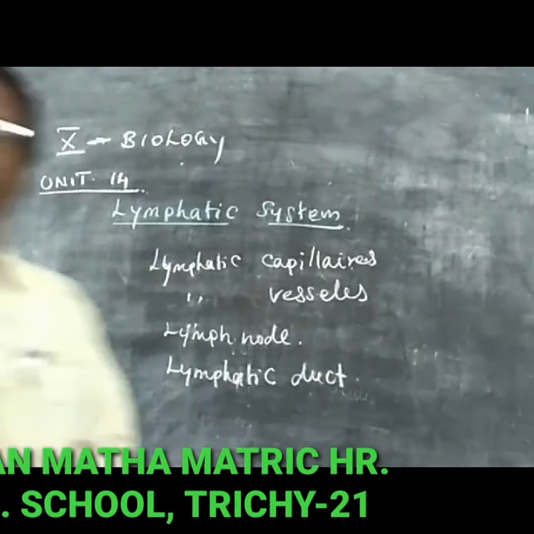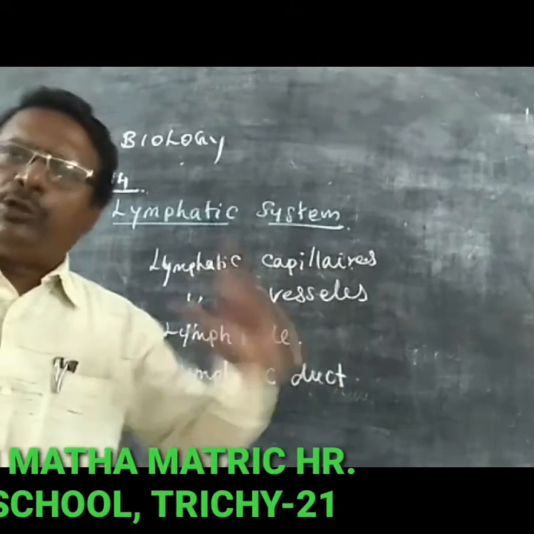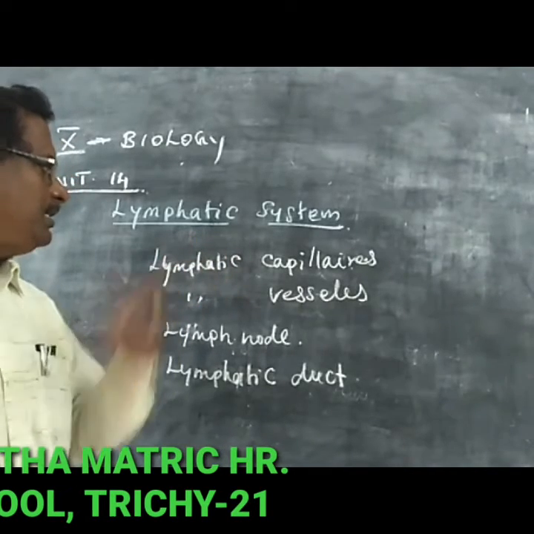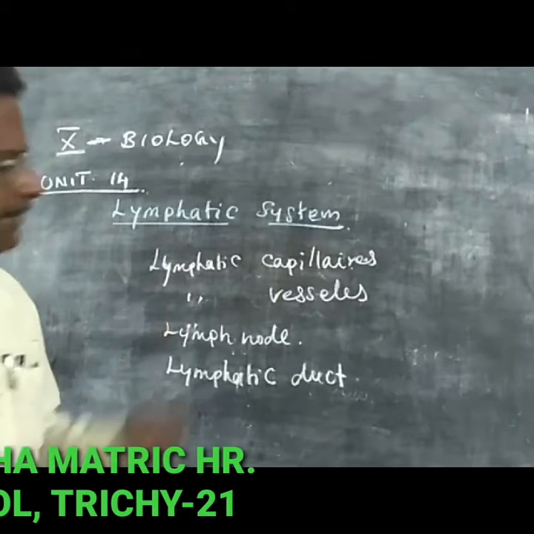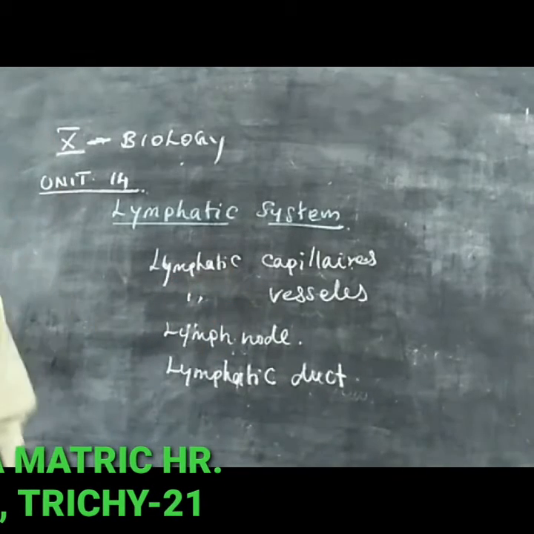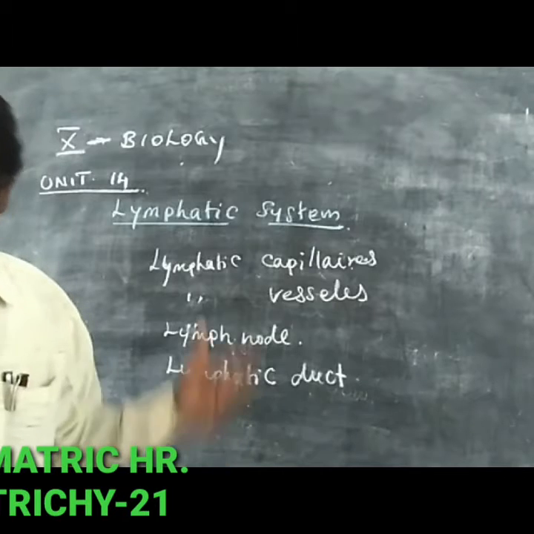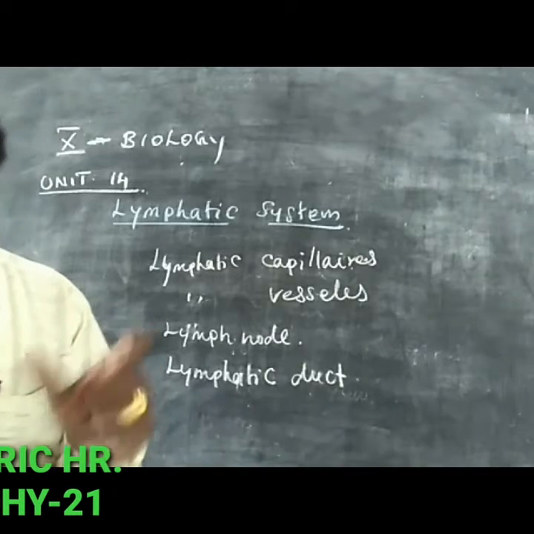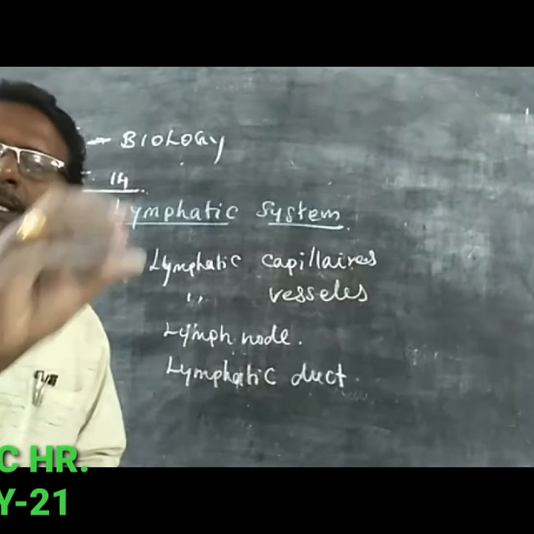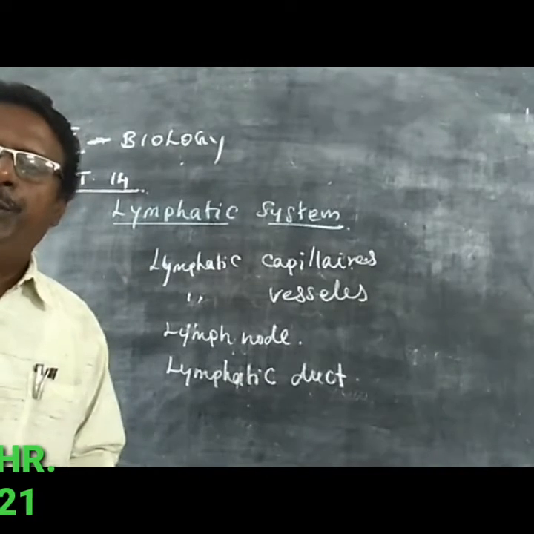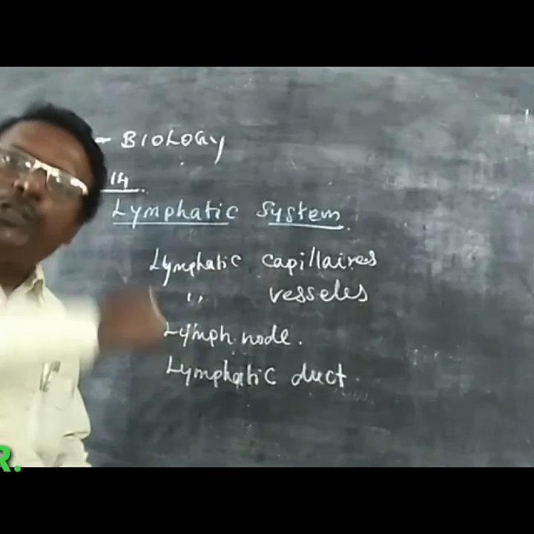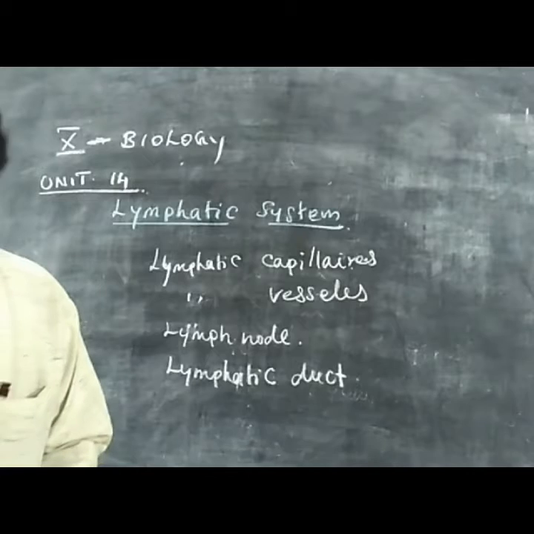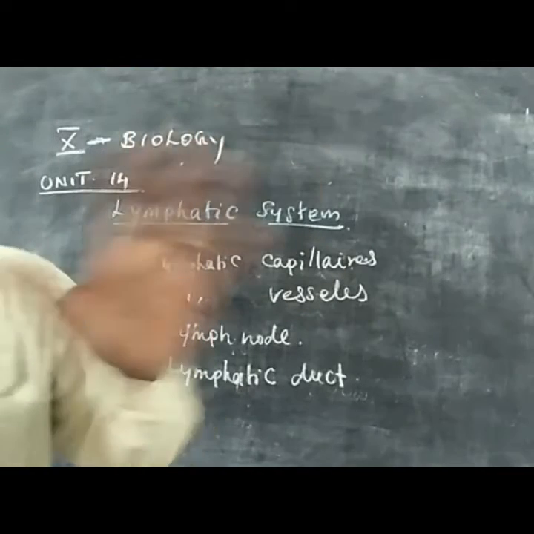The lymphatic system is also part of the circulatory system in the human body. It consists of lymphatic capillaries, lymphatic vessels, lymph nodes, and lymphatic ducts. Lymph is a fluid that flows through the lymphatic system. It is a transport system in the human body.